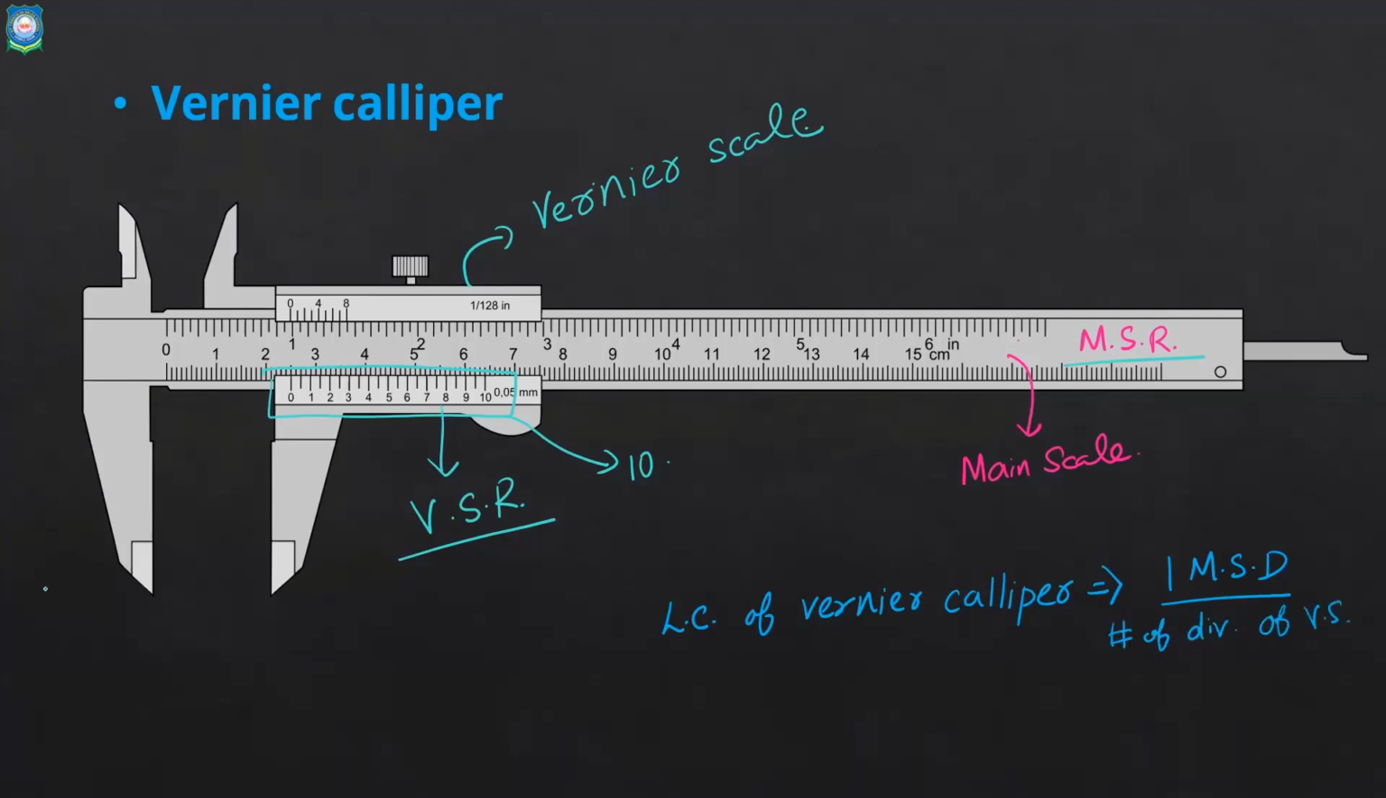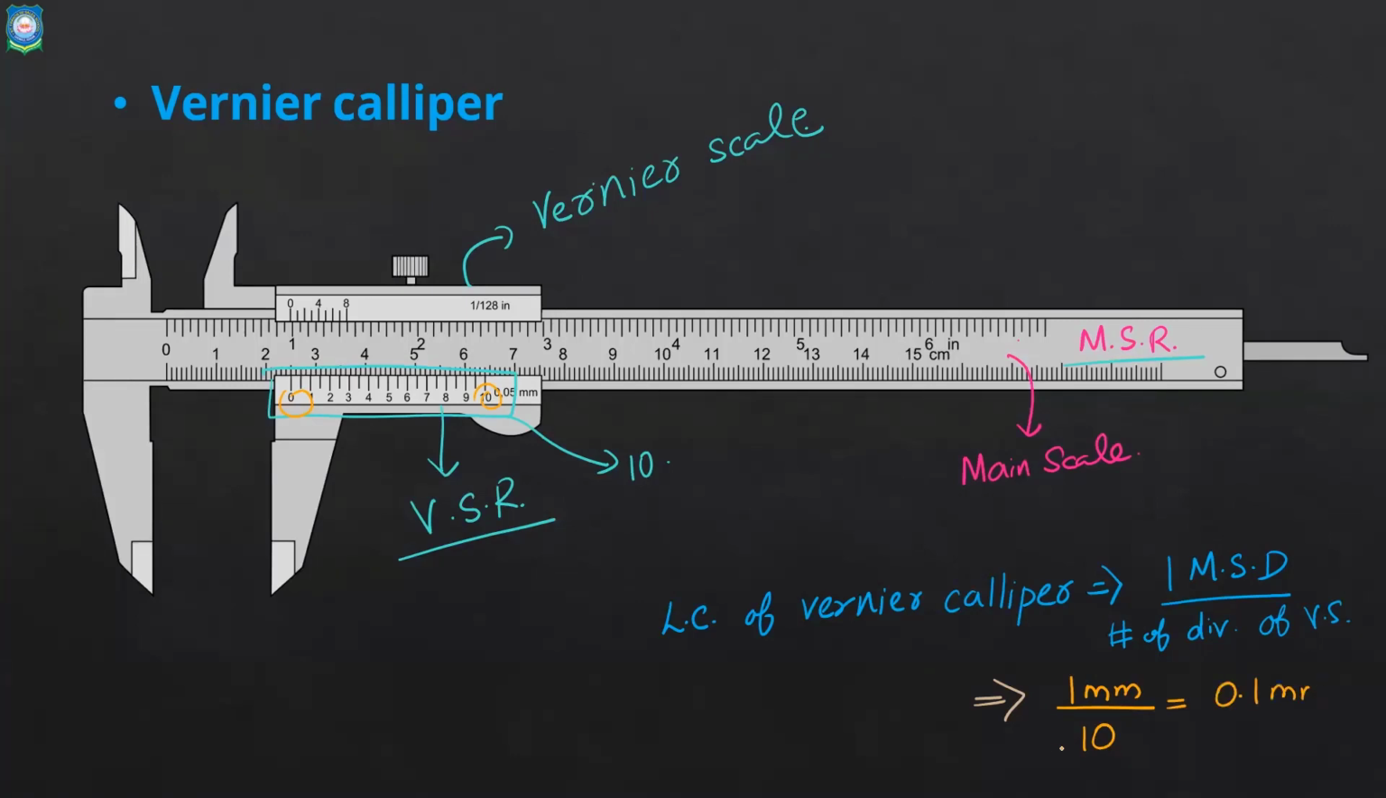And what is one main scale division? You already know. One division, how much is this length? 1 millimeter. And how many divisions do you have on the vernier scale? 10. Normally, 10 is what we use. We have more divisions available, but in our lab, we use a vernier scale having 10 divisions. So what's the least count? 1 by 10. It will be 0.1 millimeter.